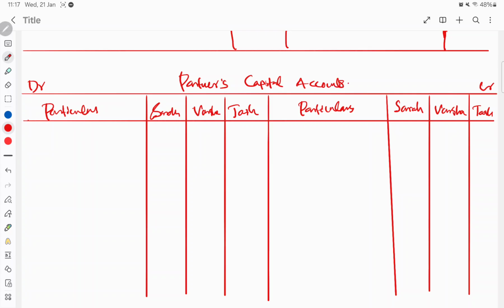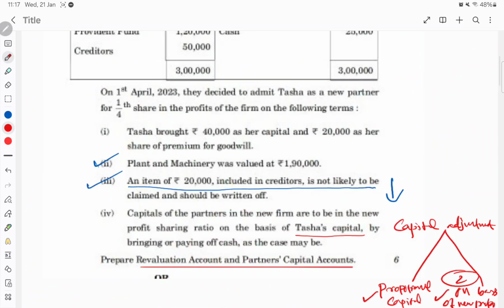Always the opening balance will be the first item for the partners capital, so balance brought down. This is the opening balance of all the partners. In this question, all the partners' opening balances are given, right? First, we will write the opening balance of the old partners. You will get this from the balance sheet.